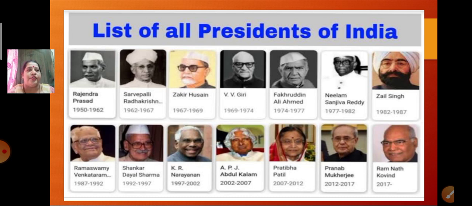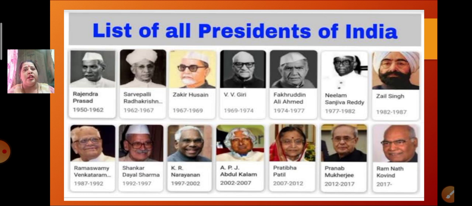Now I hope children you all remember we have done the formative on this. I had told you to make a list of all the presidents since independence, and the tenure for how many years they were the president. That also you all have done. So you all must be knowing all these presidents of India, right from Rajendra Prasad from 1950 to 1962 and till the present one. Who is our present president, children? Yes, Ramnath Kovind. So these are the list of all presidents of India.